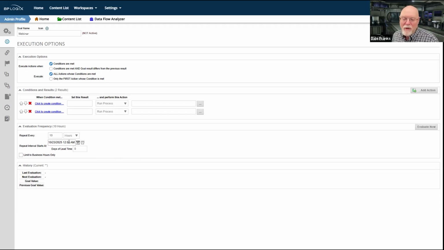After 12 o'clock in the morning on 10/23/25, this goal will now start operating. But you're going to kick that repeat interval down the road for starting. So you can set it as active, but in this case, it's not going to go active for 6 months, now 7 months. So you have that ability. Most of the time, you're not setting it 6 months in advance. You're setting it like a week in advance. So you want it to start running next week. And once it starts running, this repeat interval starts at goes away.